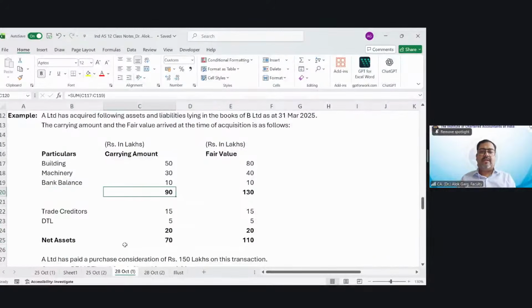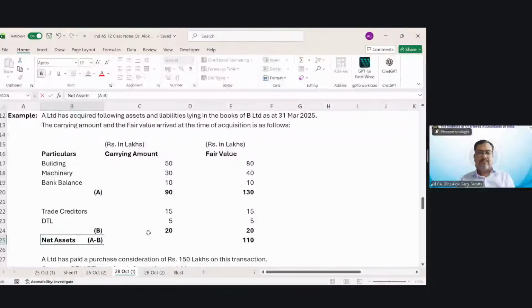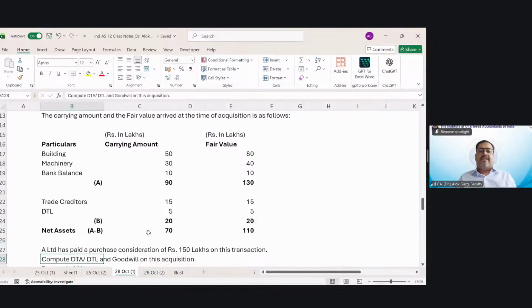This is your A. This is your B. A and B. This is A minus B.